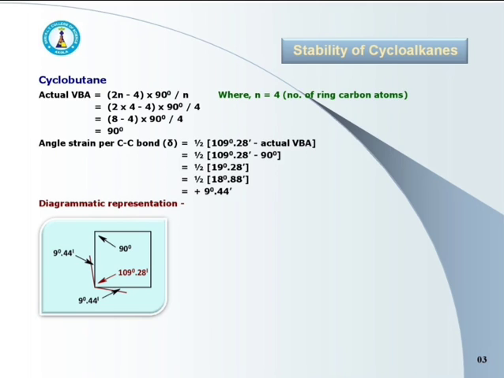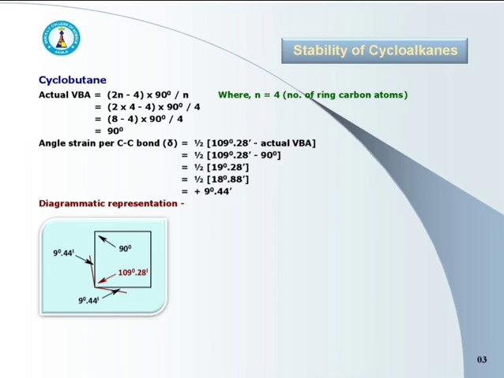Here you have to convert 1 degree into minutes, that is 60 minutes, and add to 28 minutes, so overall it is 88 minutes. So now it is half of 18 degree 88 minutes. Here the final answer is plus 9 degree 44 minutes.